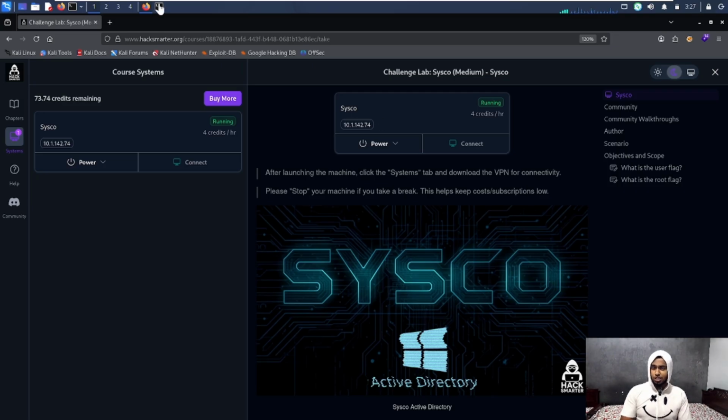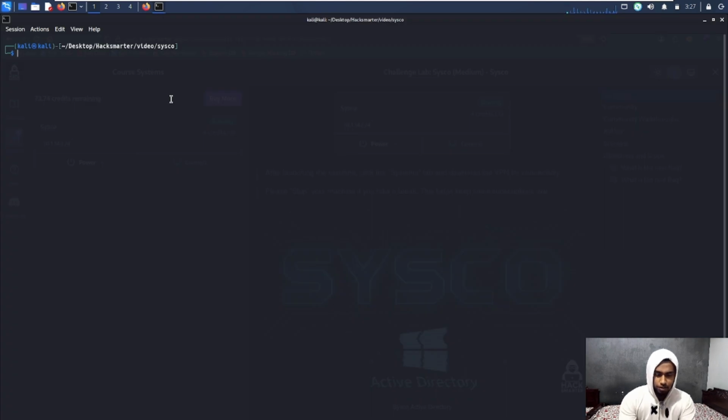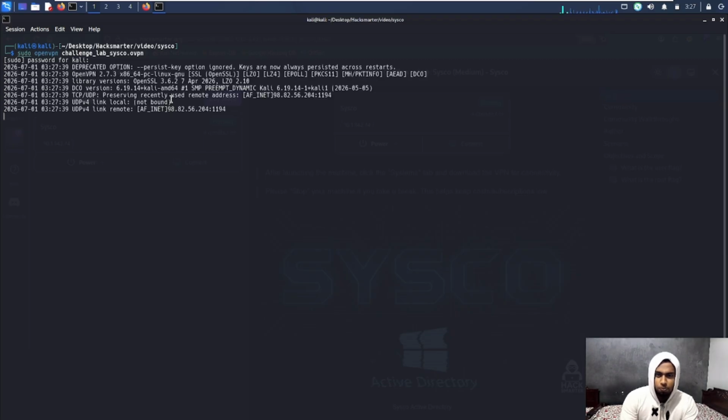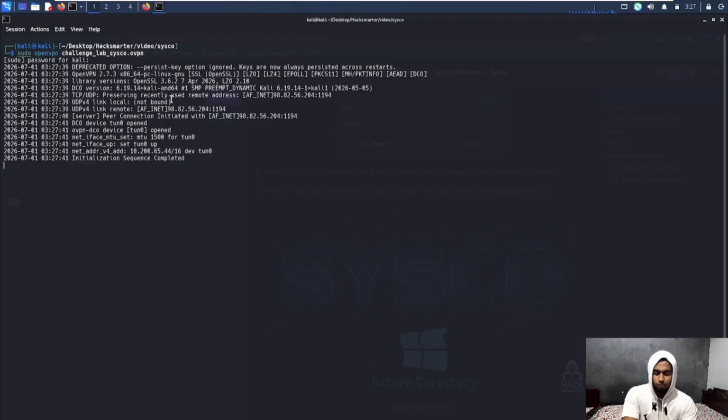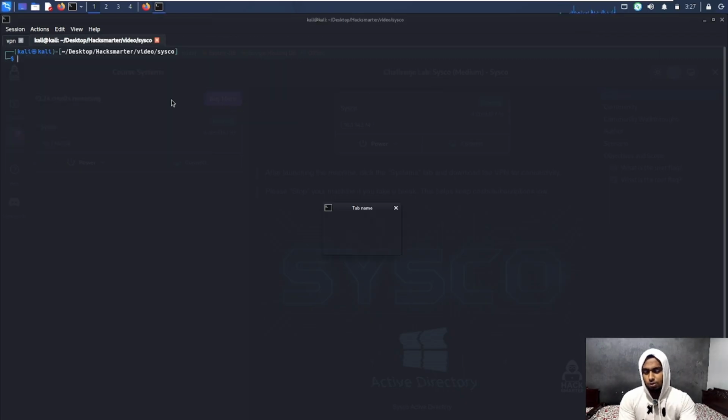I have started the machine, so I'll connect to the VPN. Here it is: sudo openvpn, and it is cisco.ovpn, your VPN config file, and I'll enter my sudo password. And now we are connected to the VPN. I would like to rename the terminal as VPN just because I like to sort my terminals out. So I will name it VPN and create a new terminal. This will be for my scans, so I'll name it scans, and I will be using RustScan for doing the network scan.